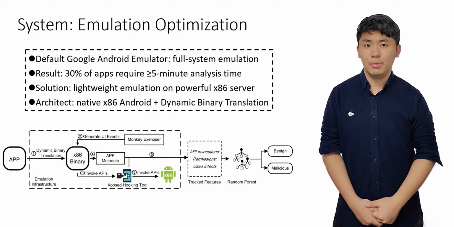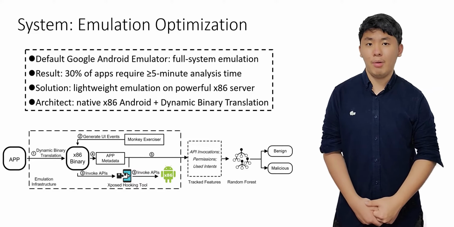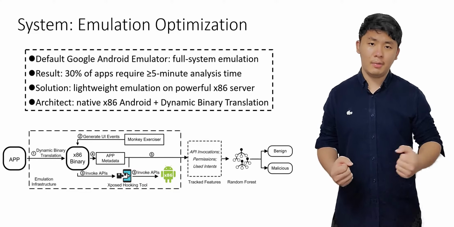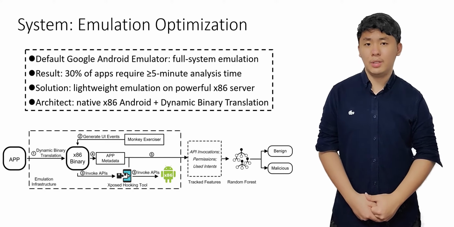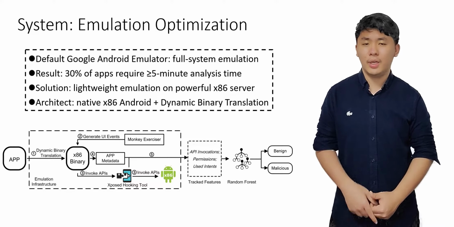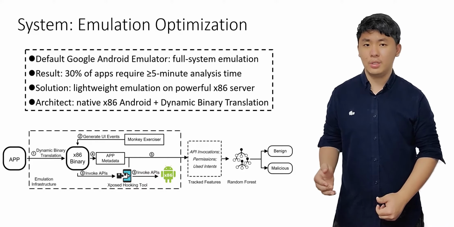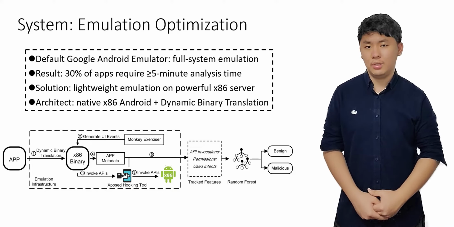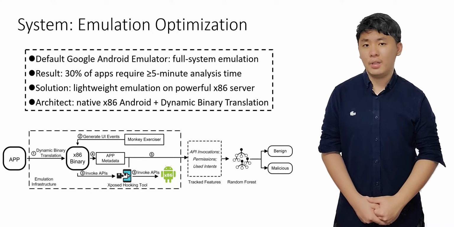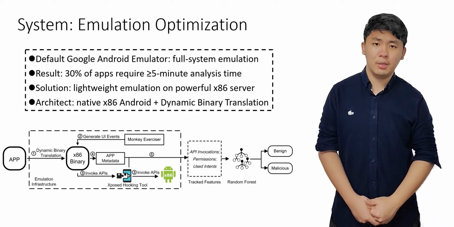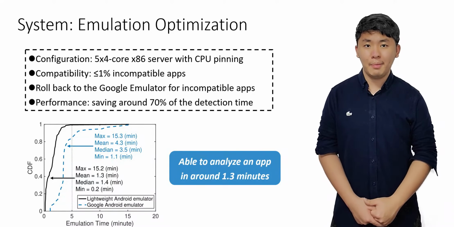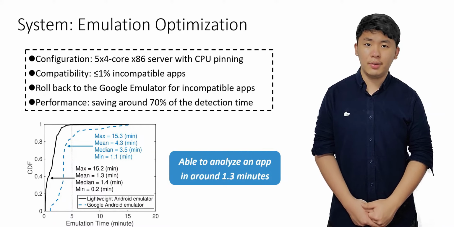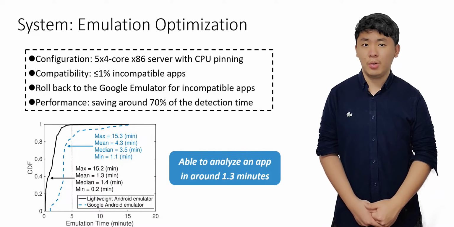To address this, we architect a solution that combines the power of Android x86 and dynamic binary translation. In detail, we run Android x86 on powerful servers and use dynamic binary translation to translate apps' original ARM instructions to x86 instructions. In this way, we can run apps directly on Android x86 with high efficiency. In our deployment, we run our lightweight emulators on a single 20-core server and pin each emulator to a core.